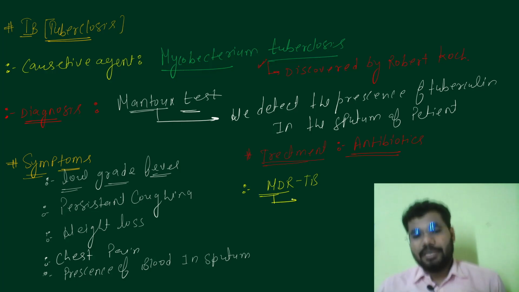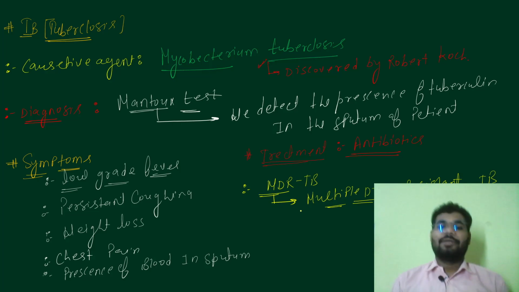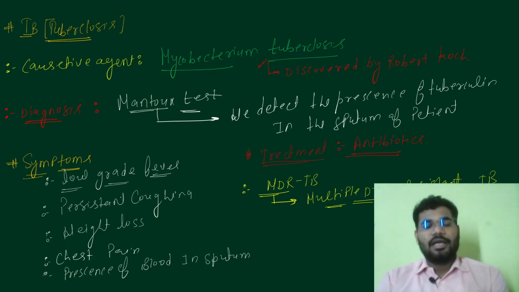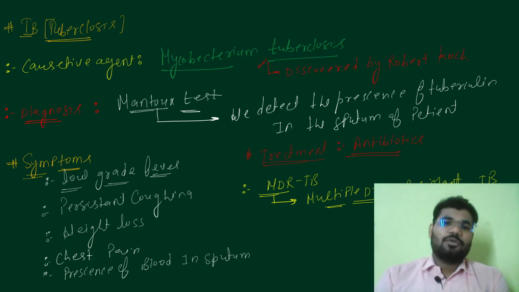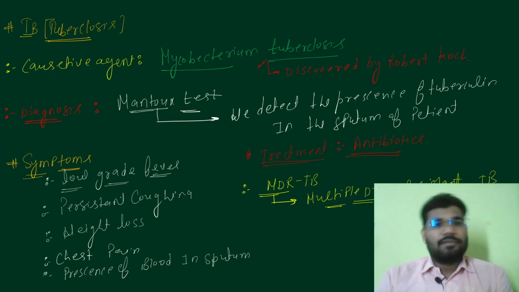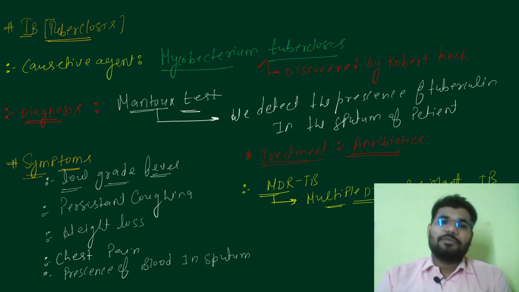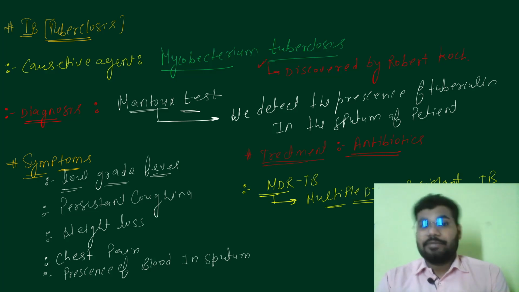What is MDR TB? It stands for multiple drug resistant TB. How exactly does it develop? Let's suppose a patient comes to you and you give penicillin, or another antibiotic. The patient takes the treatment for some time, then leaves it. The bacteria may become penicillin resistant, and the next time the patient goes to the doctor, penicillin would not be effective.